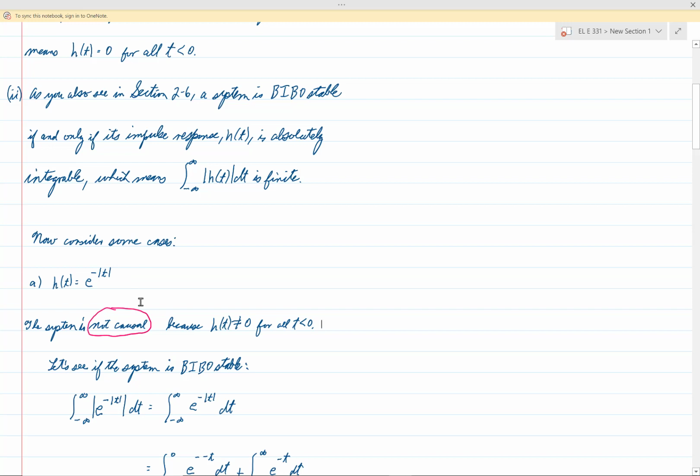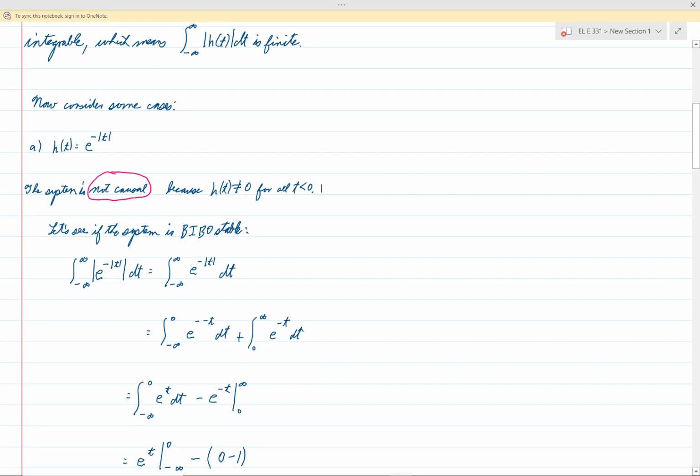In fact, h of t would not be equal to 0 for any value of t less than 0. So certainly this is not a causal signal. So now we move on to ask if it is BIBO stable.